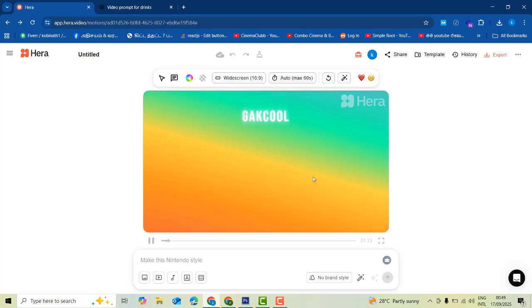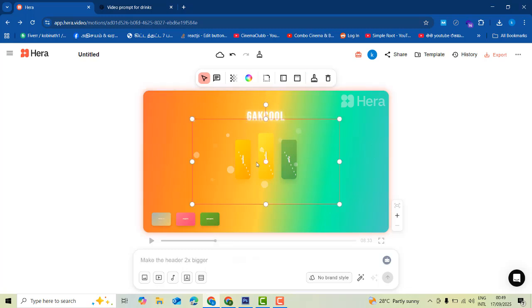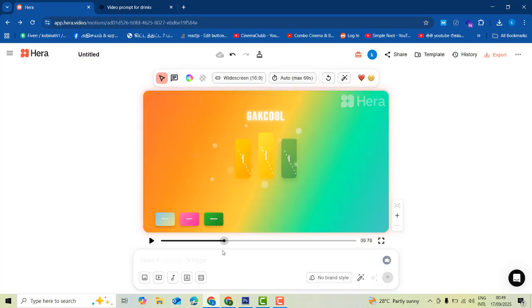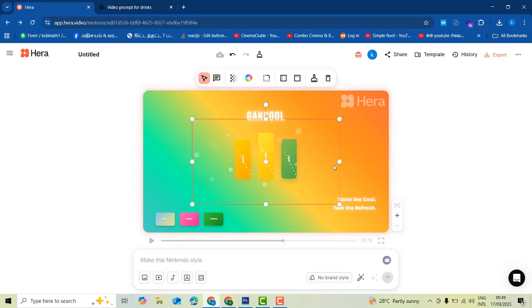This is a very cool animation. If you want to change the logo and everything, you will be able to change it. The default is displayed here, and if you want, you can edit it. All these images you can edit, and you can edit the animation too. That's the purpose of this.